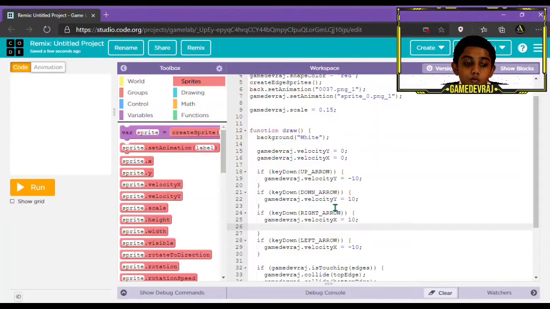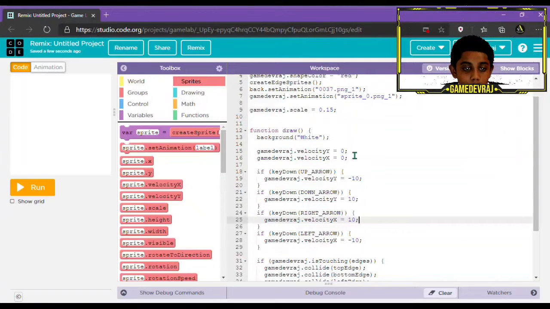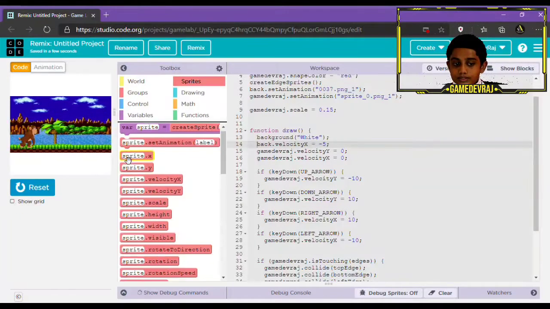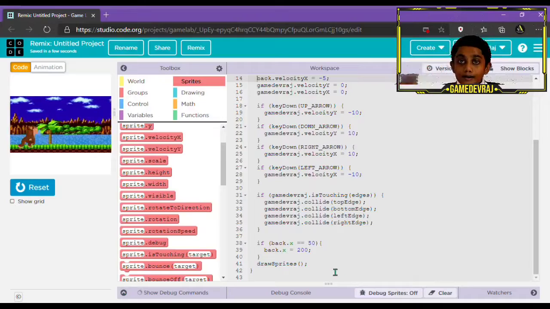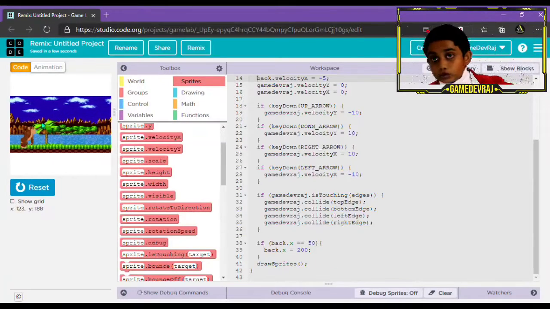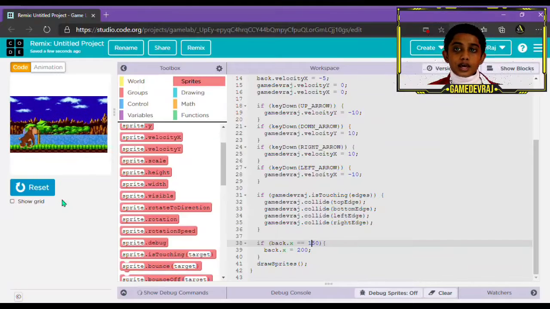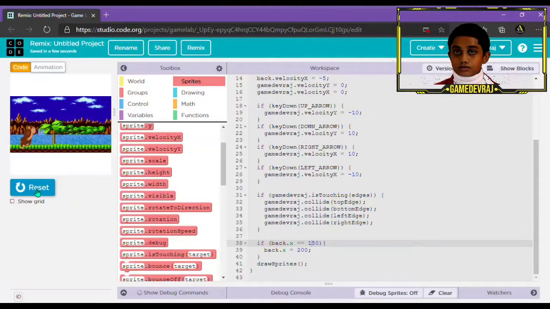So what we did was, what if I do 150? We were supposed to make it a comparison, but I did greater than equals. It's supposed to be double equals. Double equals is actually a comparison, and a single equals is basically to change it.